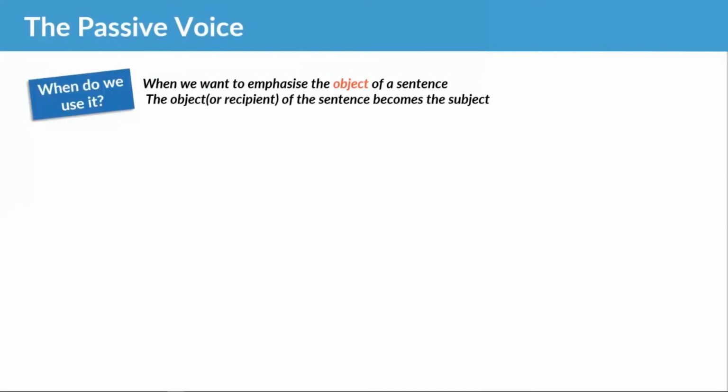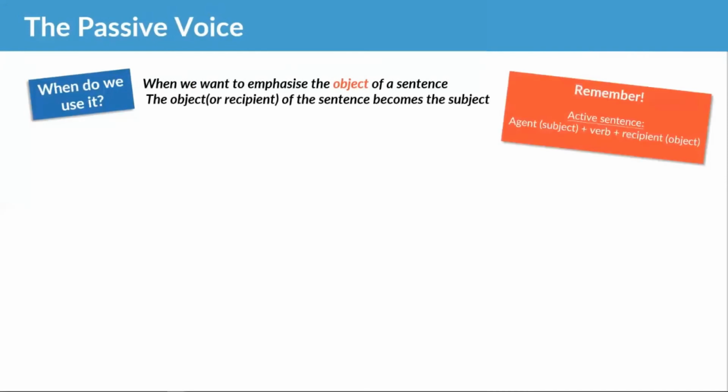Now, don't worry if that sounds confusing, because remember, in a normal sentence, or what we call an active sentence, it goes like this: subject, verb, object.